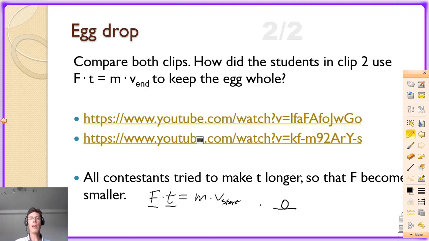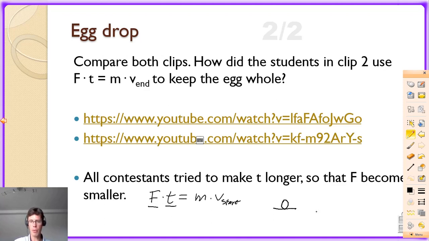So what causes the egg to crack is basically the enormous force. If we can find a way to lengthen the crash time, then the force on the egg will be much smaller.